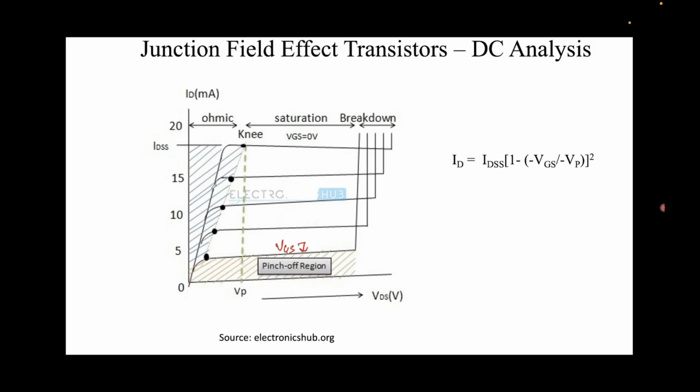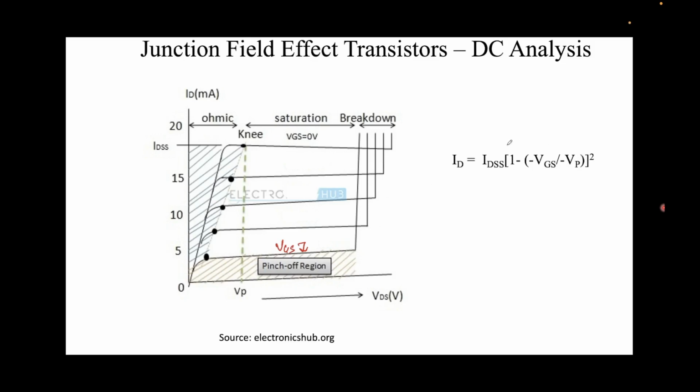And this region is the ohmic region. This is why it's called ohmic: the vertical axis is current and the horizontal axis is voltage, and you see a linear relation, so I is directly proportional to V. That's why this region is called the ohmic region. And after a very high drain voltage, the device breaks down, because note that this is the PN junction.